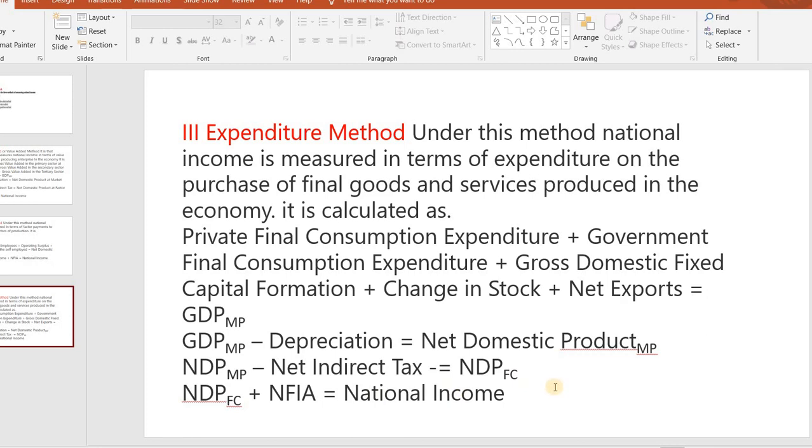Okay, then the expenditure method means we know consumers, investors and government purchase goods and services. That expenditure we are calculating, that one is the expenditure method. Then there are three methods: product method or value added method, income method and expenditure method.